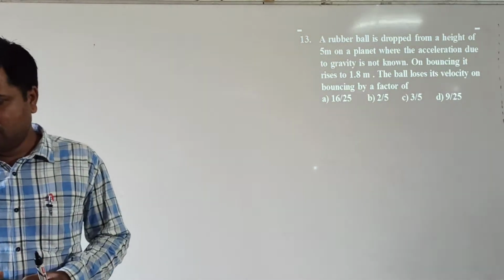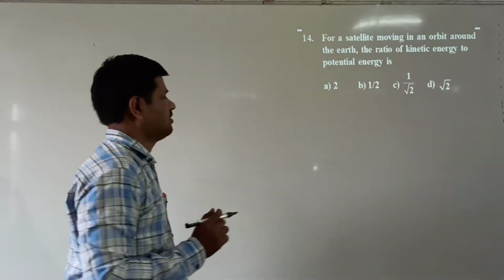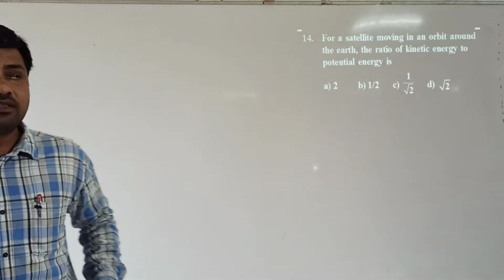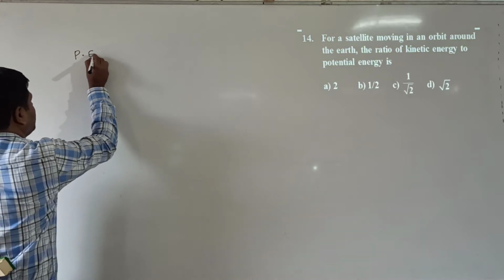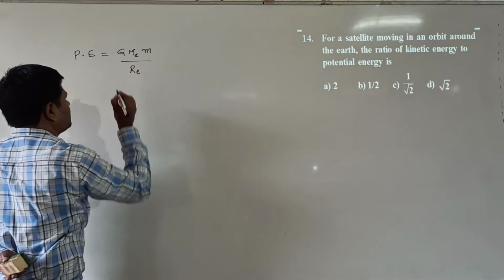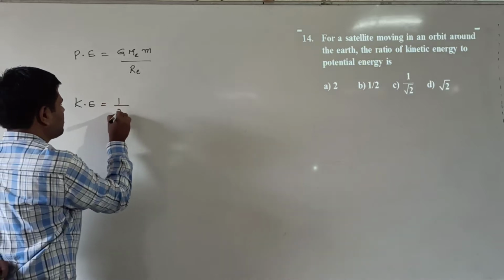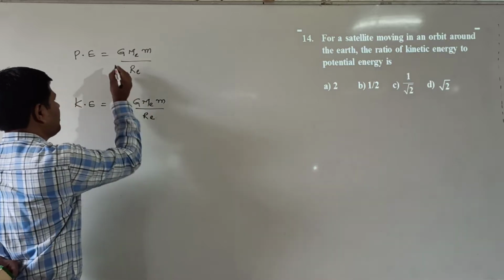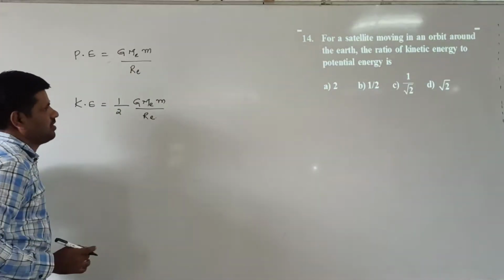Next we go to question number 40. For a satellite moving on an orbit around the earth, the ratio of kinetic energy to potential energy is asked. We have to first write the potential energy and kinetic energy expressions. Potential energy expression is G M m by Re. The kinetic energy is 1 by 2 G M m by Re. I am taking the magnitude; actually there is a minus sign, but taking the magnitude it becomes plus.